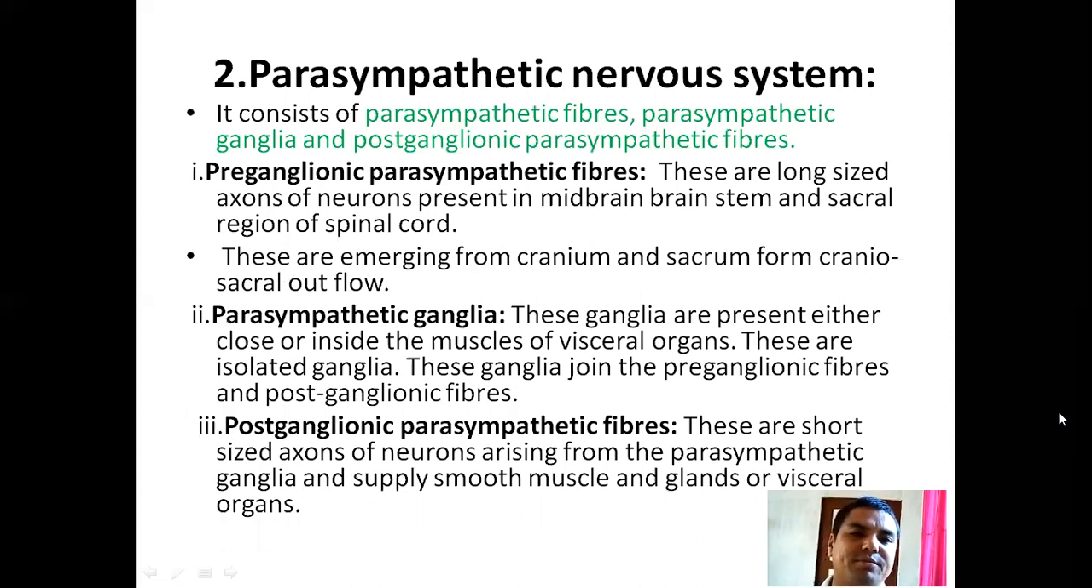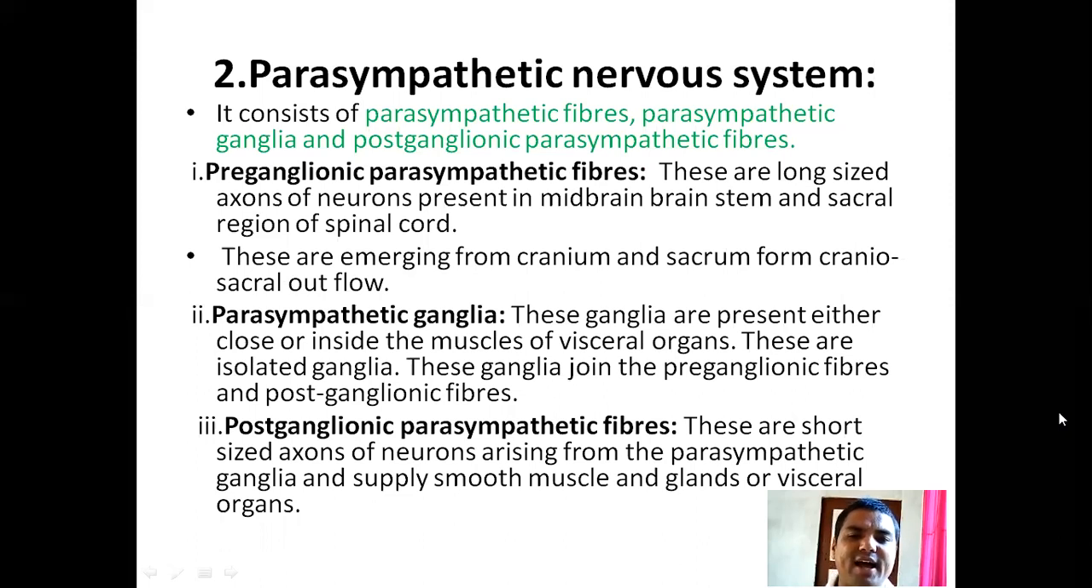Parasympathetic nervous system. It also consists of three parts. They are preganglionic parasympathetic fibers, which are long-sized axons of neurons present in the midbrain, brainstem, and sacral region of the spinal cord. These emerge from the cranium and sacrum, forming the craniosacral outflow.